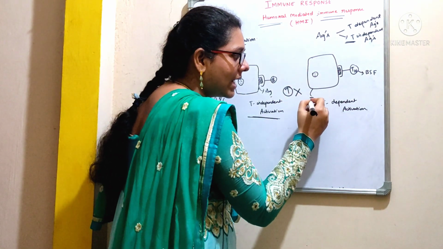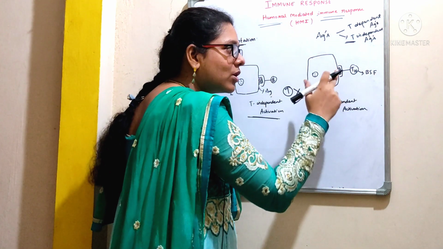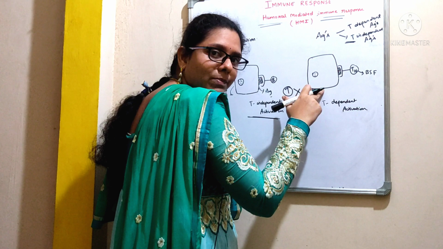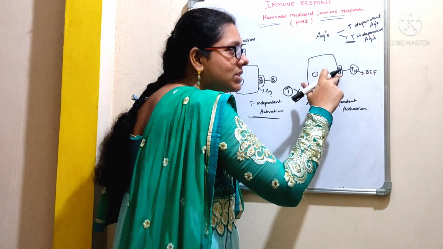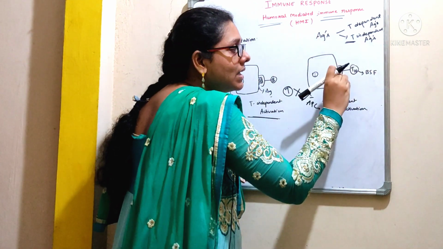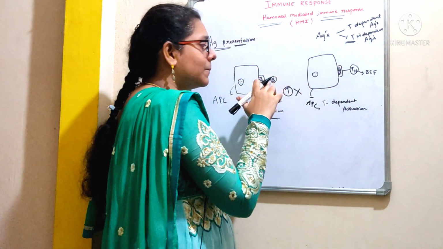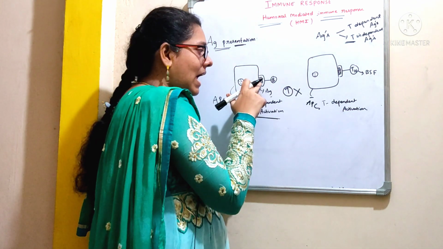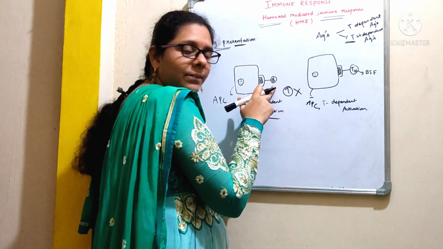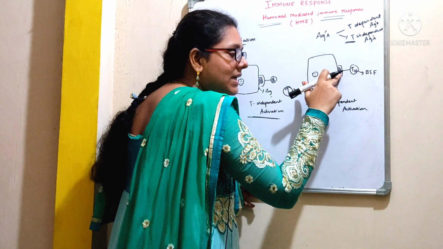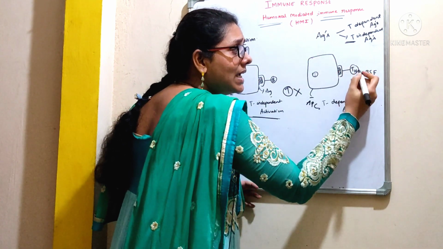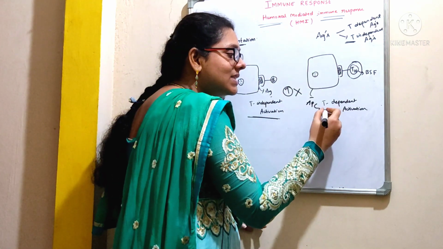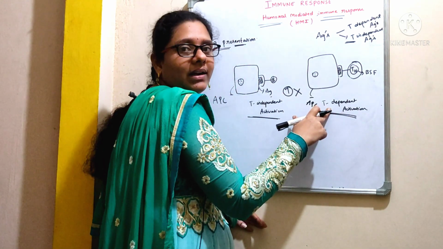Look at the other picture. This is again an antigen presenting cell. After processing the antigen and after it got deposited onto the surface of the antigen presenting cell, it should now present the antigen to the B cell, right? Here the antigen is not directly presented to the B cell. In the previous case the antigen is directly presented to the B cell. But here the antigen is presented to a T helper cell. There is an involvement of a T cell, right? That's why we call such antigens T dependent antigens.